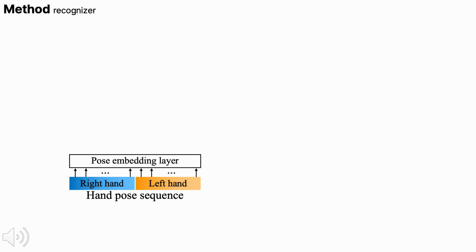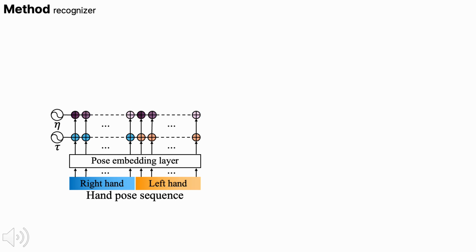We adopt a transformer encoder-decoder framework. The input is a sequence of right and left hand poses extracted from videos. The pose sequence is first embedded into a feature space, and then encoded using our proposed dual-level positional encoding. Unlike standard positional encoding, our encoding separately represents hand identity information, such as right or left hand, and temporal position information. This enables the model to distinguish different hands while preserving temporal consistency.